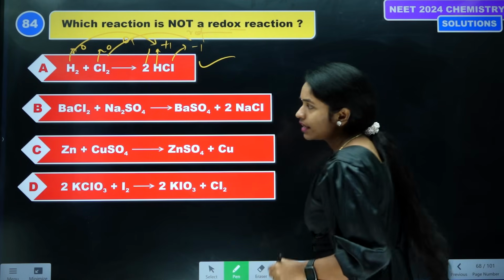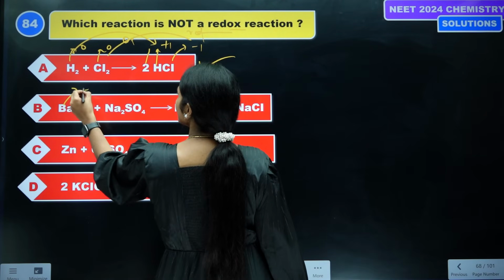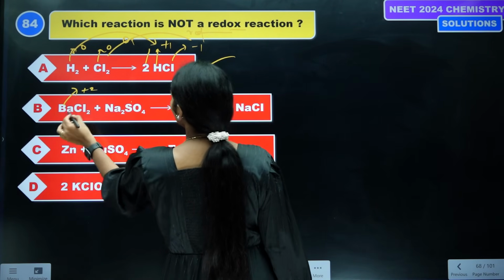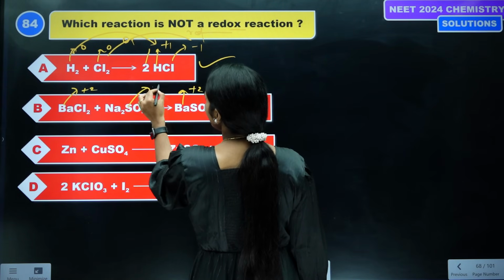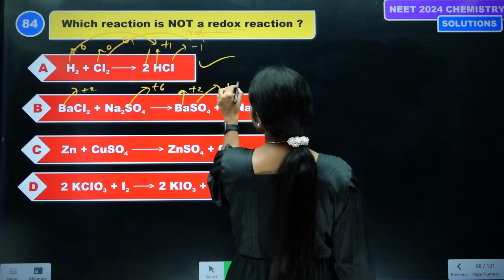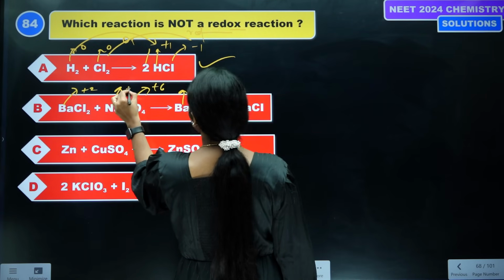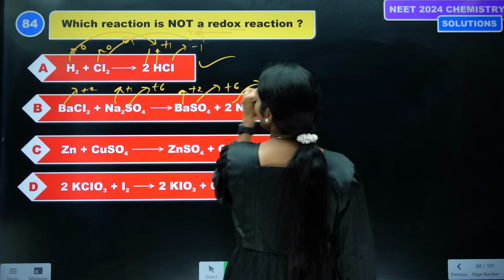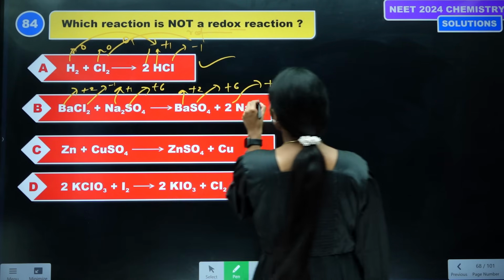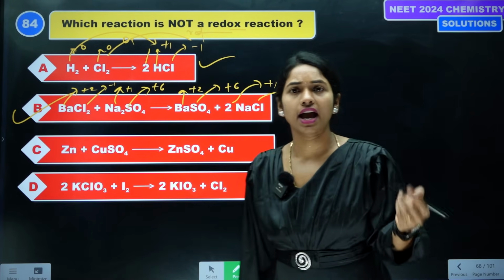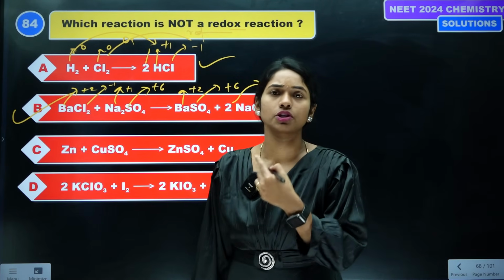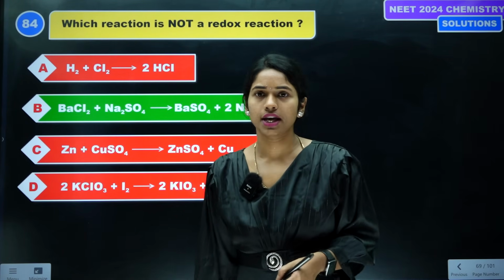Both are happening. Then see here barium is +2, and here also barium +2. In sulfate it is +6, here also +6. Sodium is +1, here also +1, and chlorine is -1, here also -1. There is no change in the oxidation states of reactants and products. That's why option B is not a redox reaction.